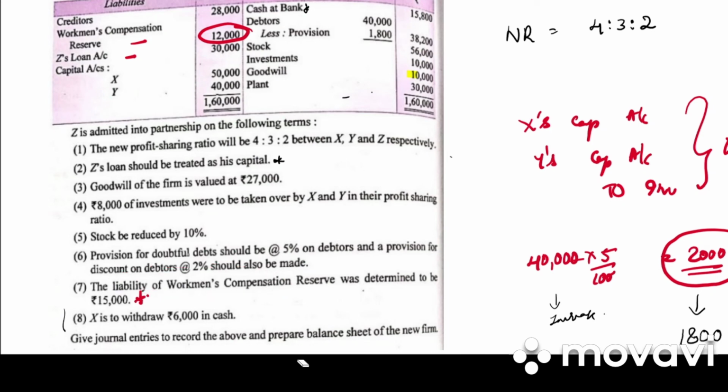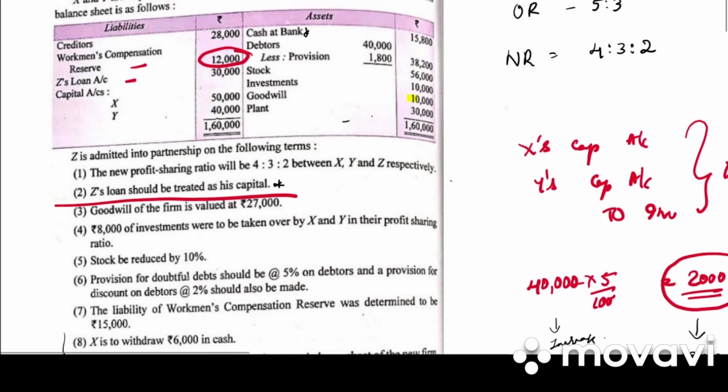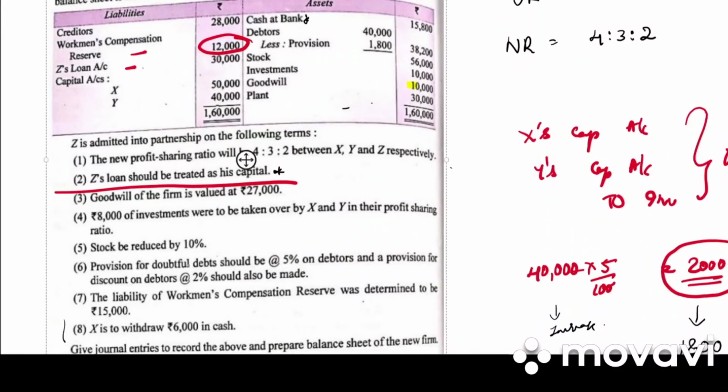Then they have given us Z's loan account, and they have given us the adjustment that Z's loan will be treated as capital. तो जो भी उसका लोन है वो ही उसका कैपिटल है. So this will become Z's capital. Then they have given us the old capital account of old partners. This will be written in partners capital account as opening balance.